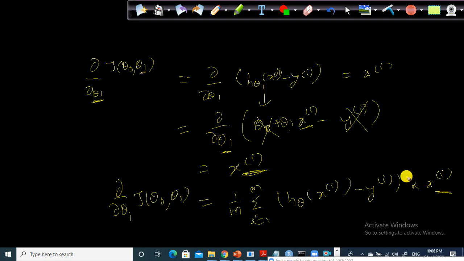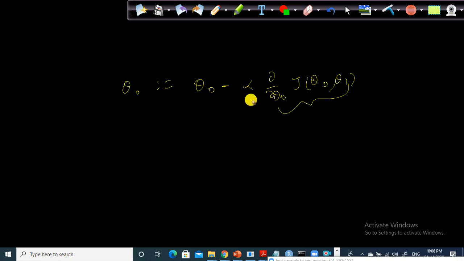And what are the update rules? The update rule for theta naught is: theta naught, colon equals, the current position theta naught minus alpha into dou by dou theta naught of J of theta naught comma theta 1. This gives me the gradient. By multiplying the gradient with the alpha value, you get the step size.